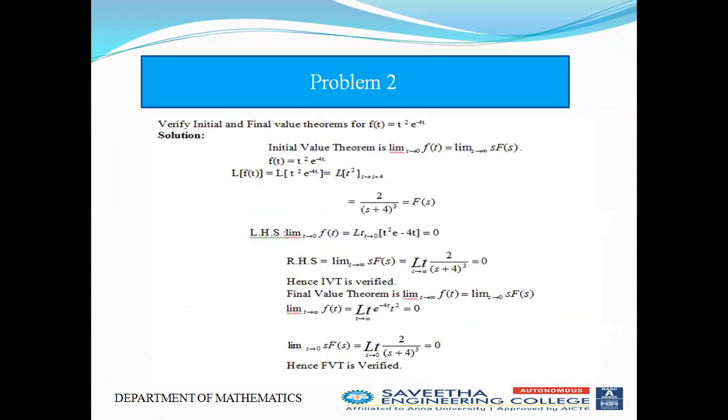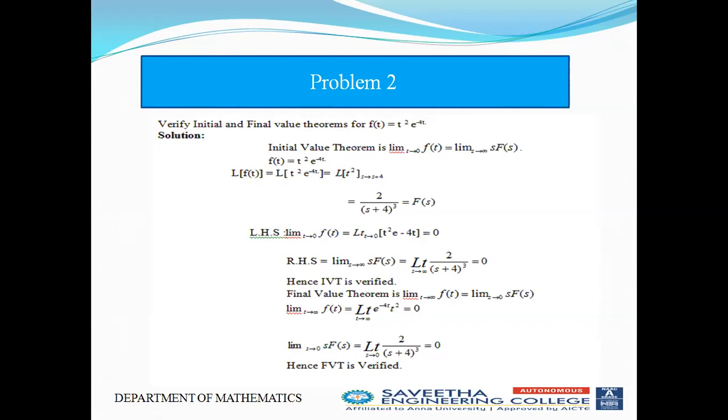Next problem. Verify the initial and final value theorem for f(t) is equal to t square into e power minus 4t. The initial value theorem is limit t tends to 0 f(t) is equal to limit s tends to infinity s times F(s). f(t) is equal to t square e power minus 4t.